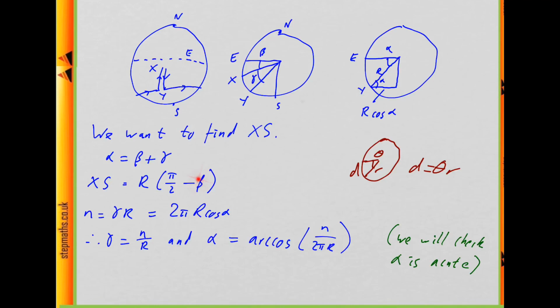Before we do that, I wrote xs in terms of beta, and using this we can find beta in terms of alpha and gamma. So we just get beta is alpha minus gamma, so it's arc cos n over 2 pi r minus n over r. So what is xs? Well, we'll figure that out on the next page.